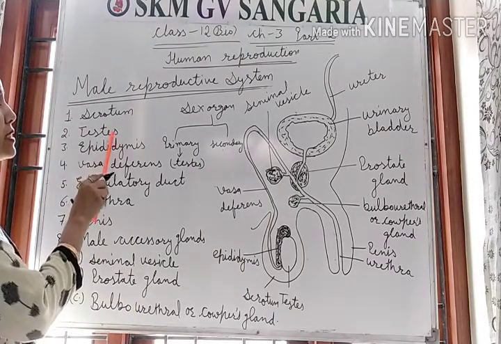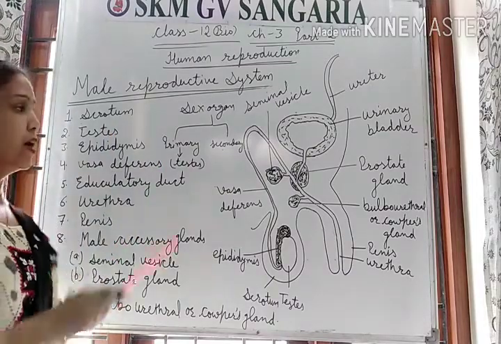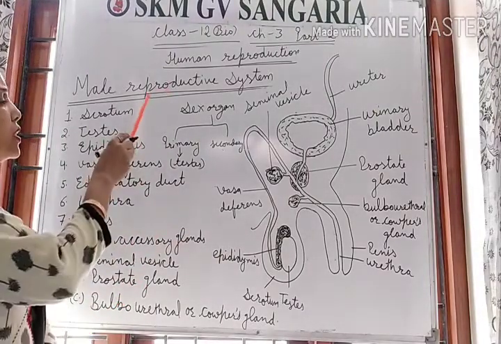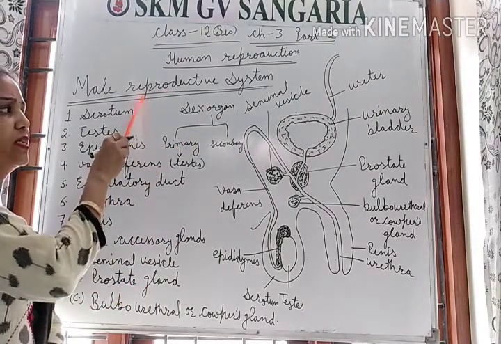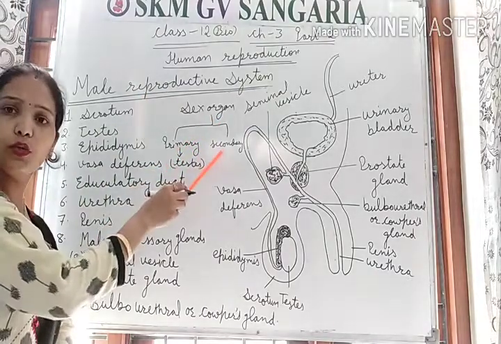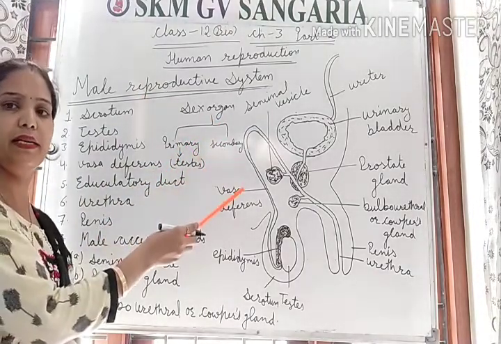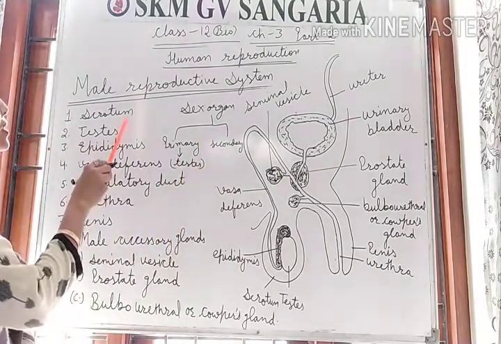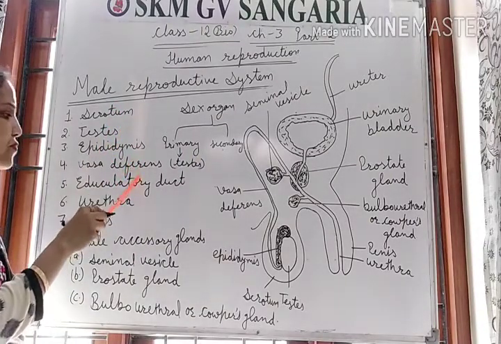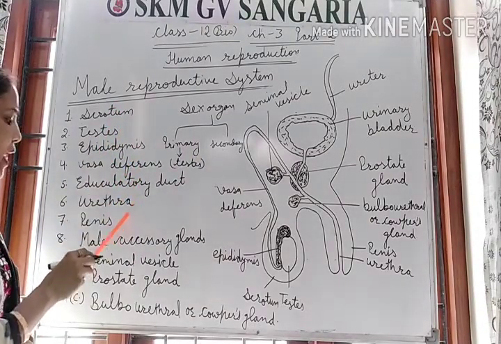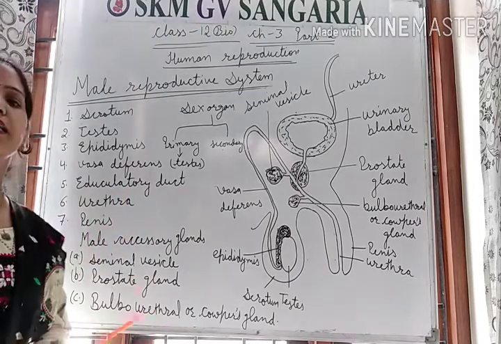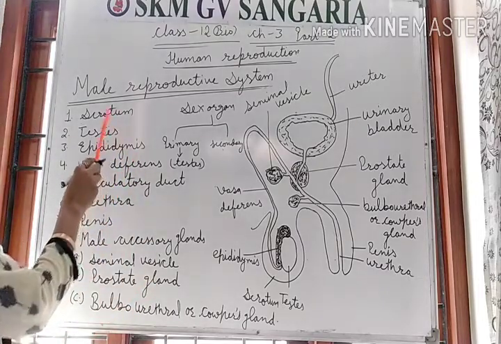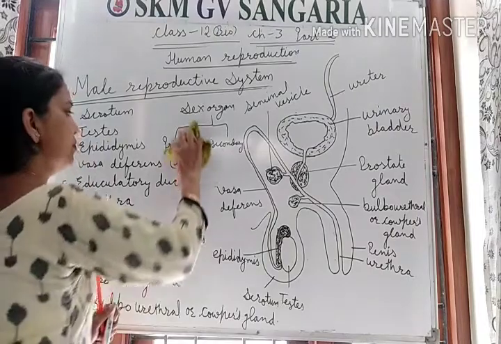Other organs are secondary sex organs. So we divide the sex organs of the male reproductive system into two categories: the testis is primary, and the scrotum, epididymis, vasa deferens, ejaculatory duct, urethra, penis, and accessory glands are secondary. Clear? First we discuss the scrotum.